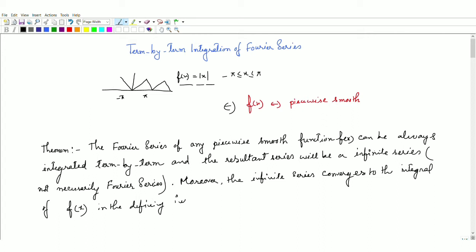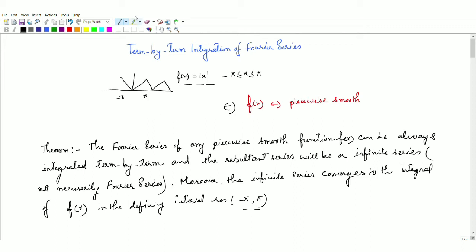In the defining interval, say minus pi to pi. That can also be from minus L to L, an arbitrary variable. Here all the things we are talking about in terms of the angle variable. Now what has been told is that we can do term by term integration and there is no restriction, unlike the case of term by term differentiation. But after that it is not necessary that we will always have a Fourier series. We may have a Fourier series, we may not. That thing I will show you.